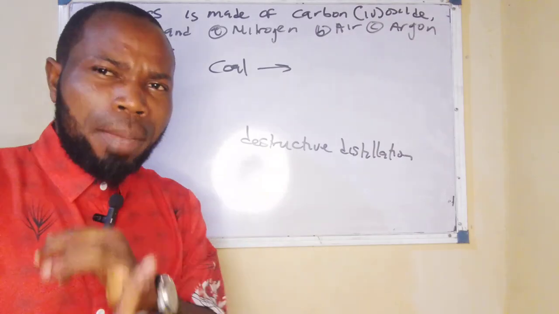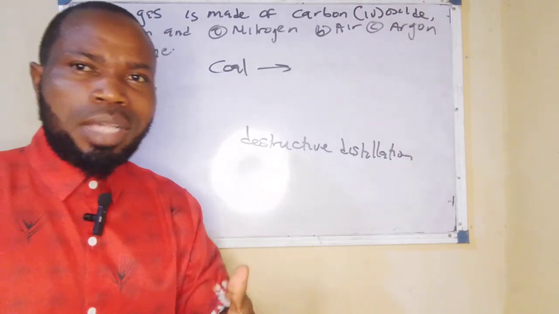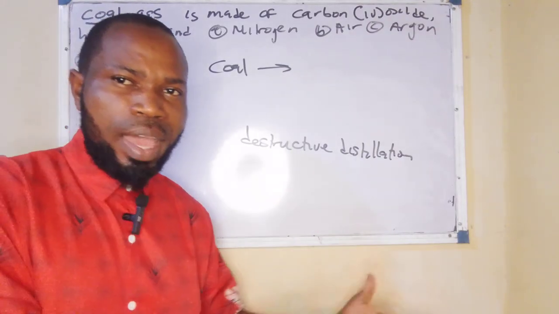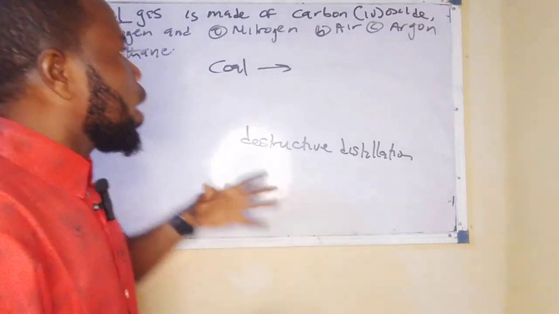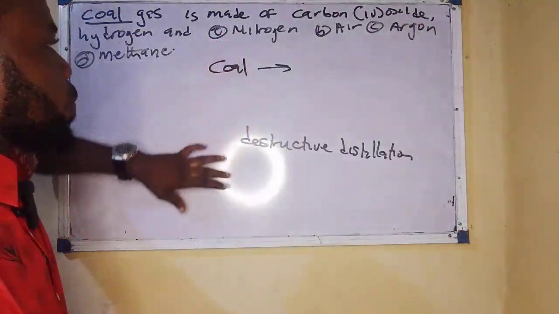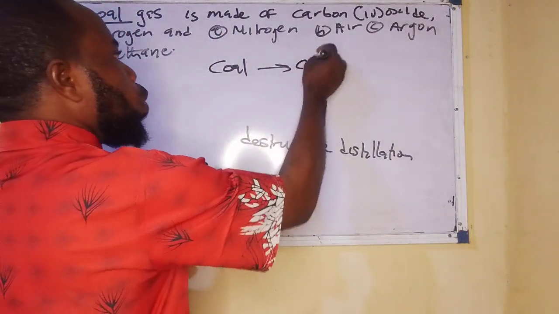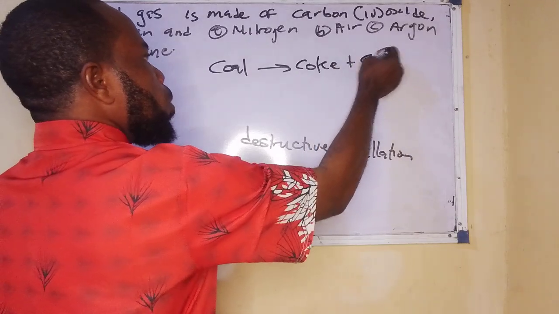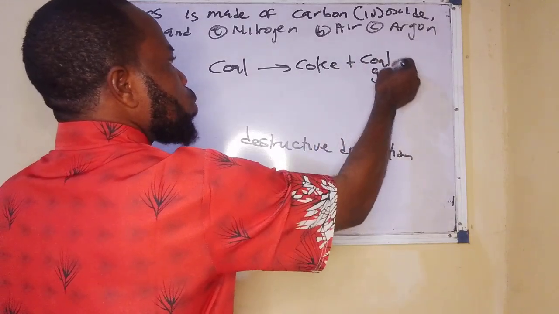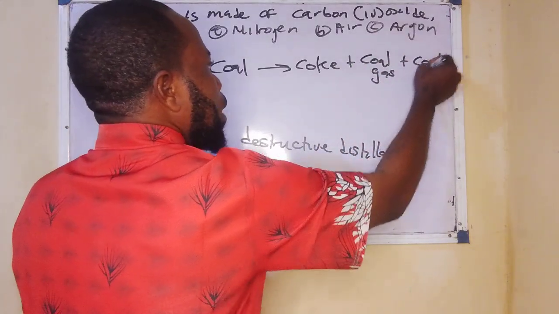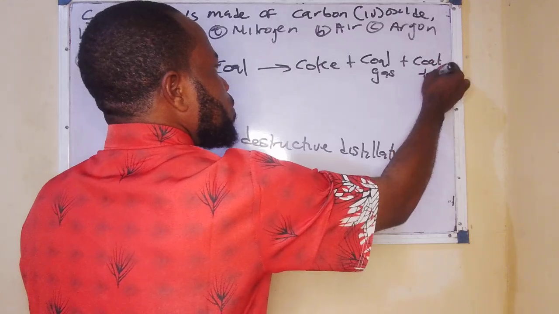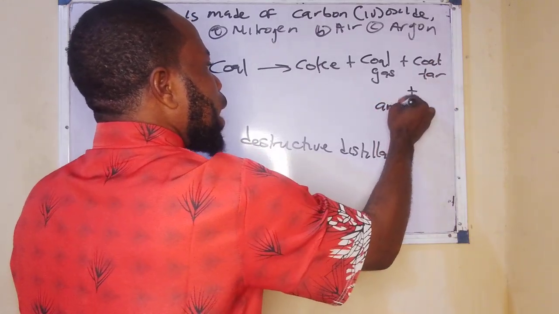So wood can be heated destructively. That means it can be heated in the absence of air, or of oxygen if you like. Now, if coal is heated in the absence of air, it's going to form coke. Plus, it's going to form coal gas. It's going to give me coal tar, and of course, it's going to give me ammoniacal liquor.